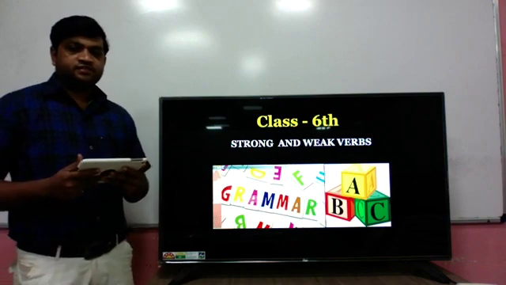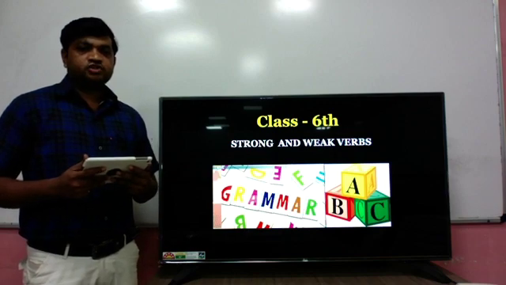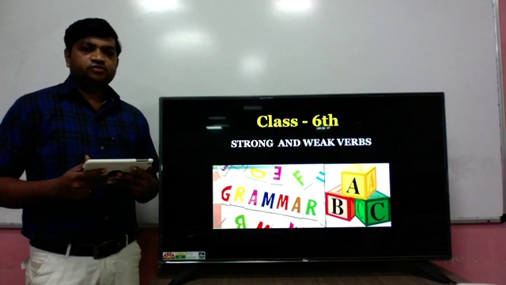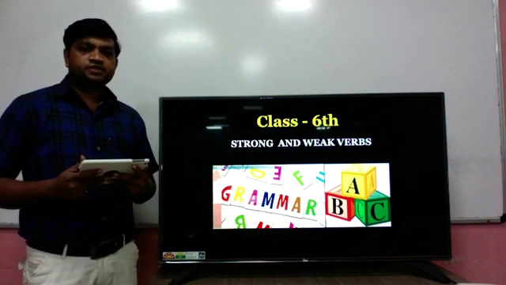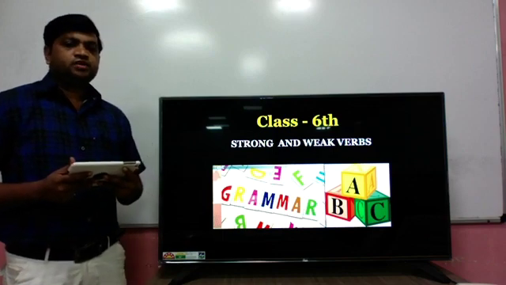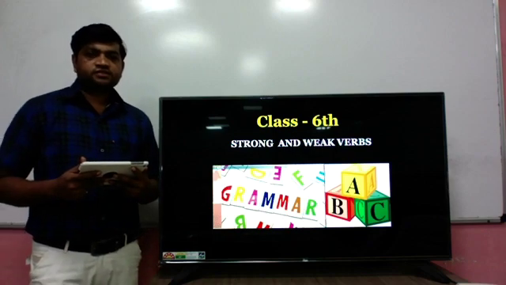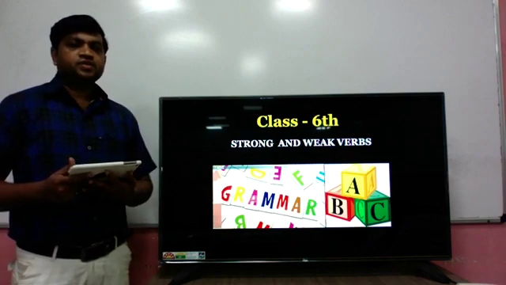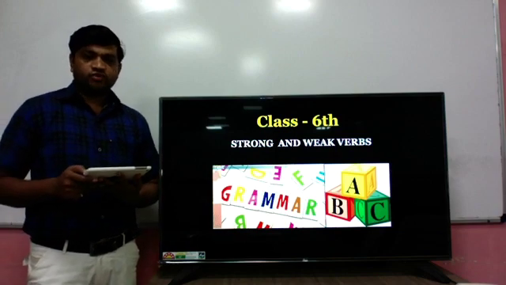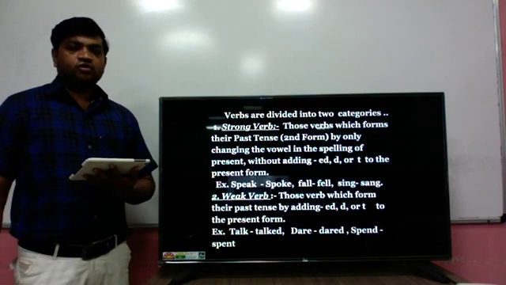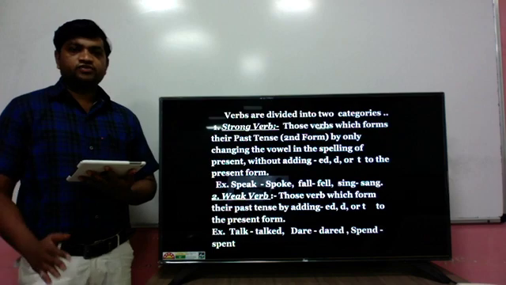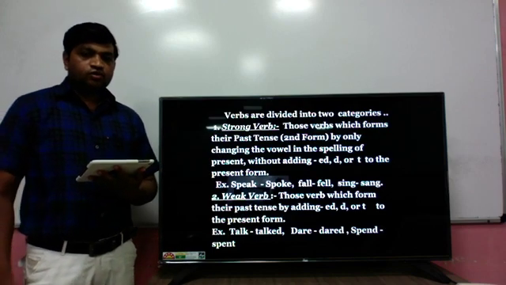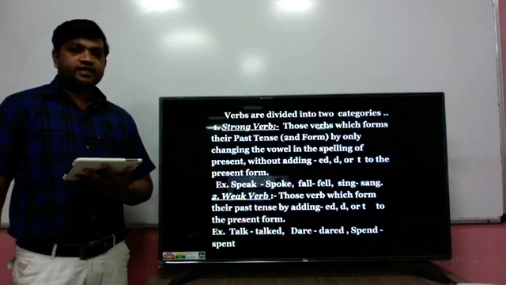In class 6, today we will study strong and weak verbs. You have already studied parts of speech, and in parts of speech you studied the verb. But today we will discuss the types of verb, that is, strong and weak verbs. Strong and weak verbs are categorized on the basis of their form, first form, second form, and their spellings. So, verbs are divided into two categories.